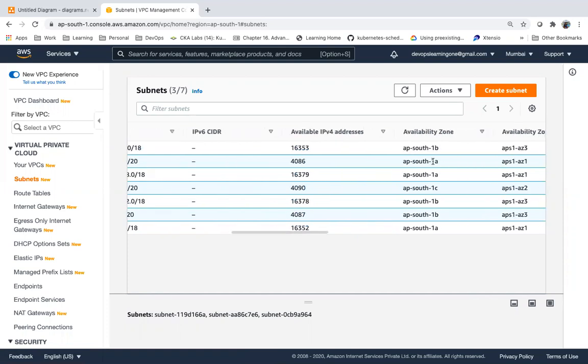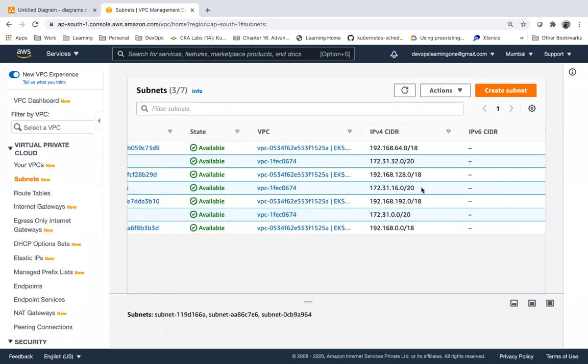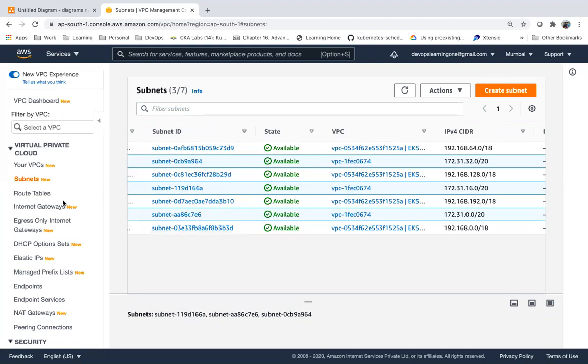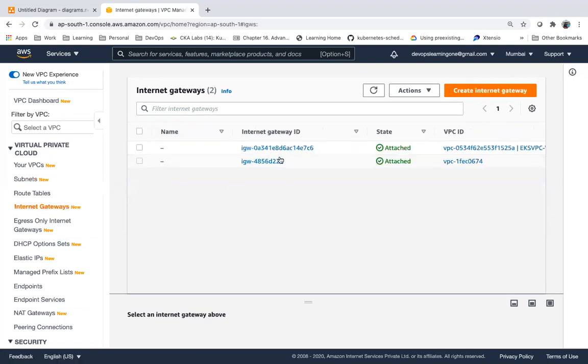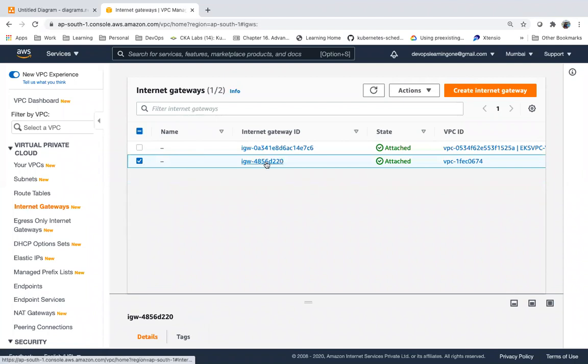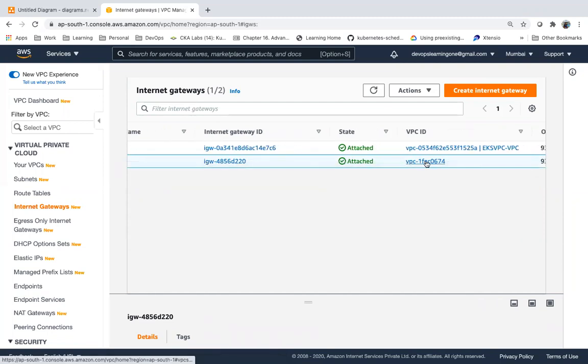Each subnet is in one region, one availability zone. If you see, one subnet is in 1A, another subnet is in 1C. They have created subnets across multiple availability zones within the same region. And if you see, there will be an IGW for that VPC. This one, the Internet Gateway, is attached to this VPC. This is your default VPC.